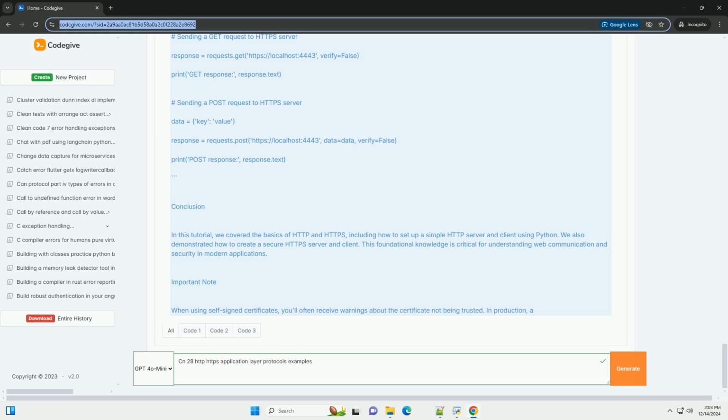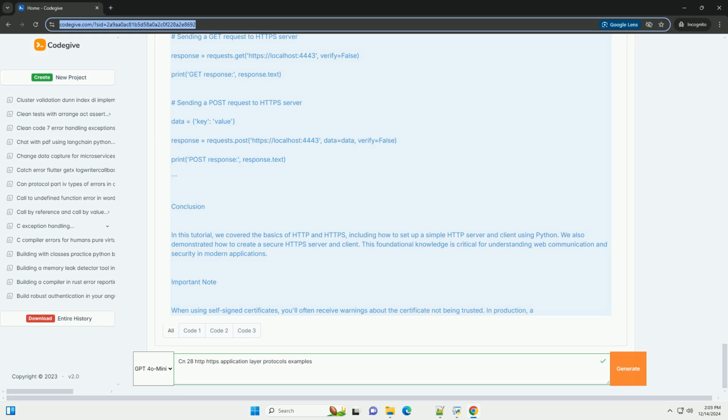Sending a POST request to the HTTPS server. data equals key, value. response equals requests.post, https://localhost:4443, data equals data, verify equals False. Print, POST response, response.text.